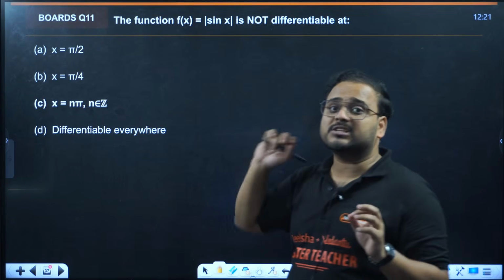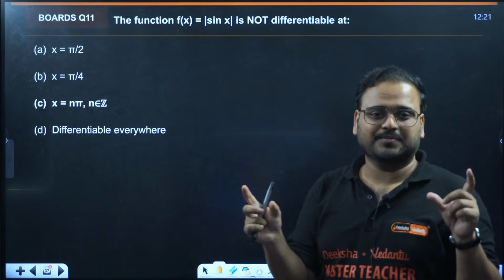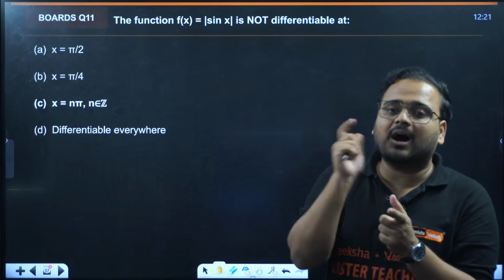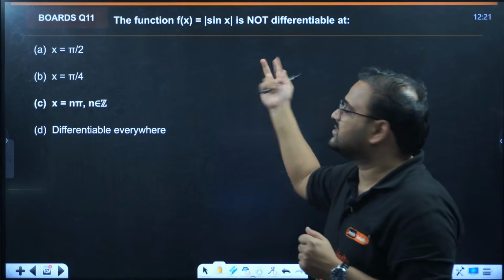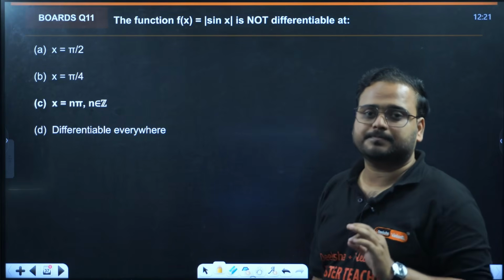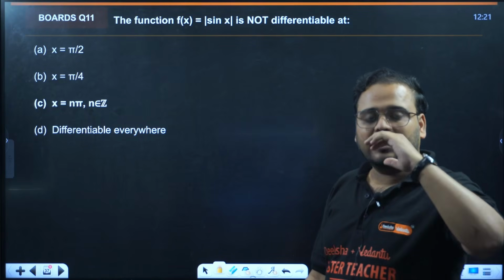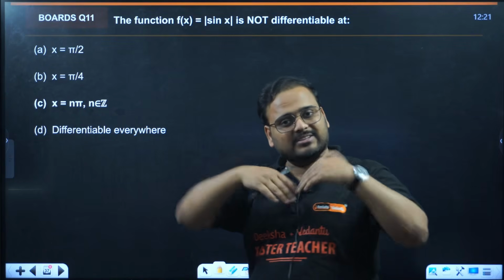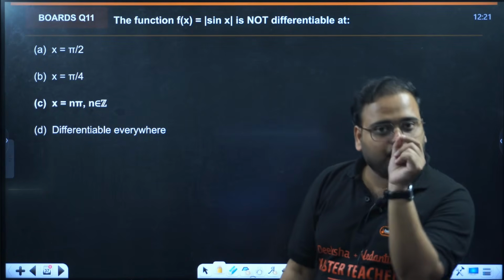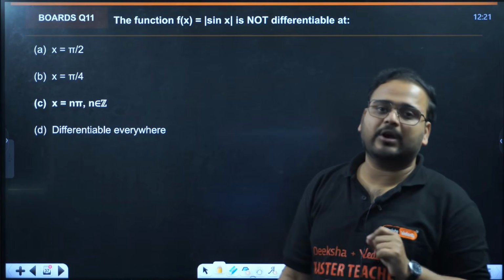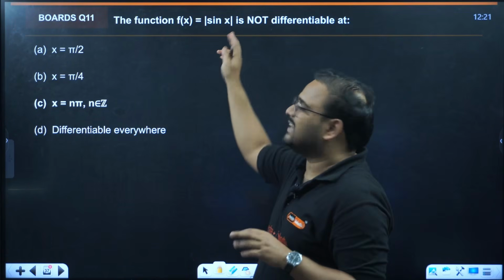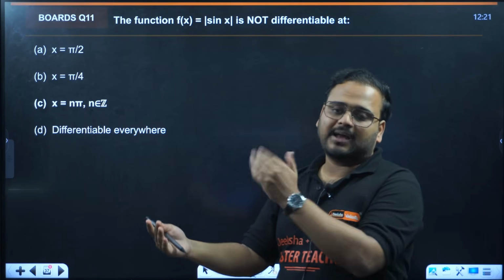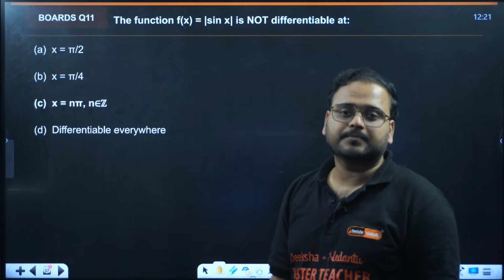In the case of modulus function, not in general. In the case of modulus function, what are those points where the function will change its sign from plus to minus or minus to plus? That's called a critical point, because there only the negative will be made positive, because modulus has only one role. Whatever is negative, make it positive. So the point where it is negative, that becomes a critical point. So we'll know that will be about the value 0, because right after 0 the value is positive and before 0 the value is negative.